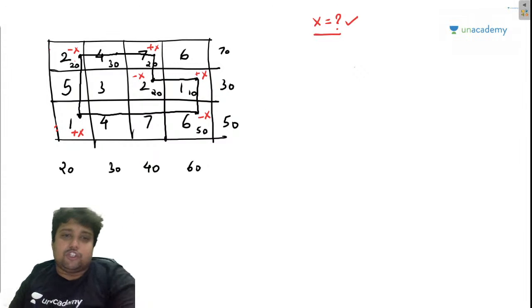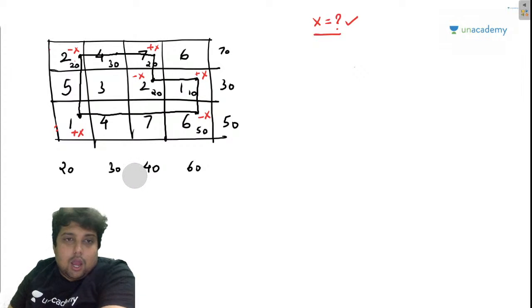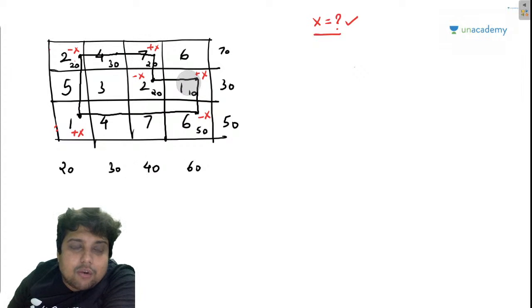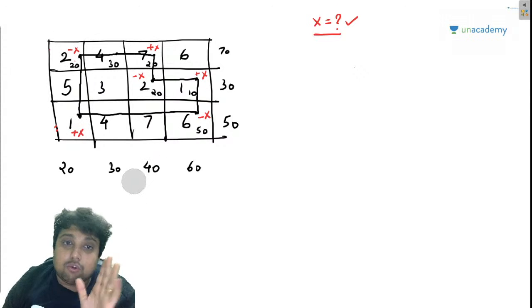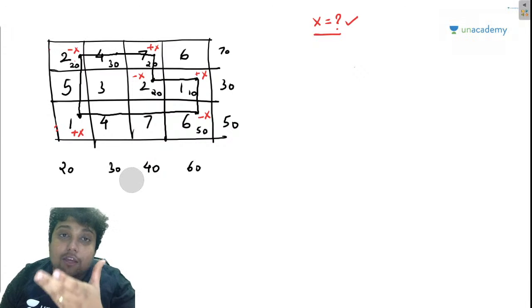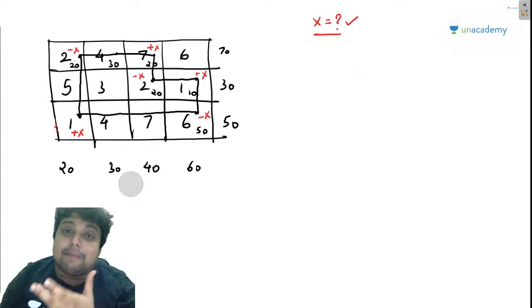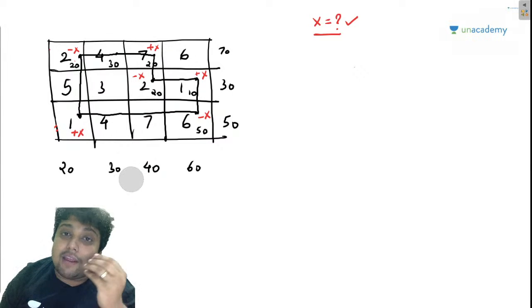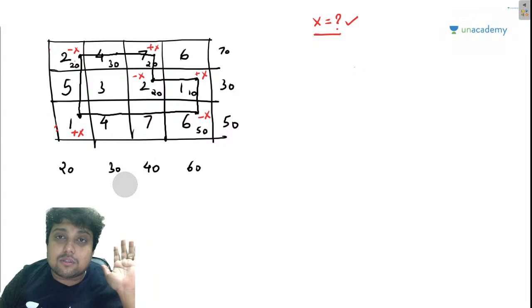Now, the important question. First of all, let me explain everything to you. Why am I doing this, guys? I am doing this so that I can make you understand the modified distribution method. Otherwise, I would have just simply told you the steps.